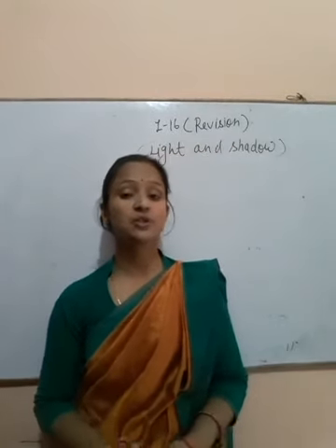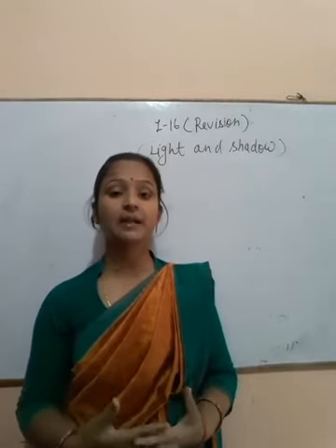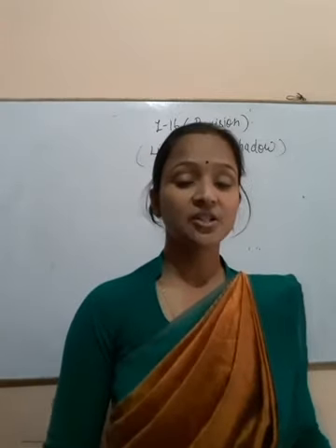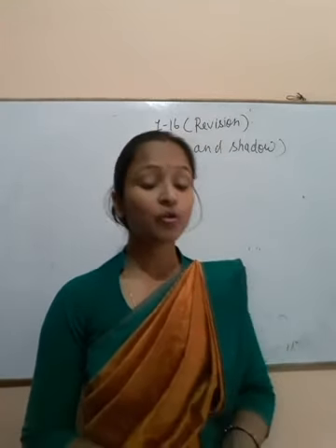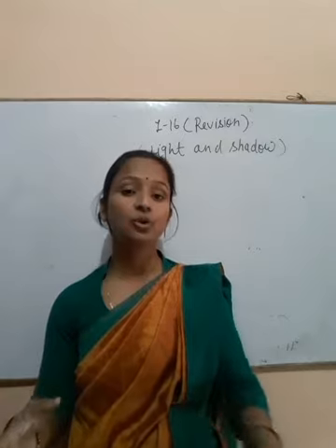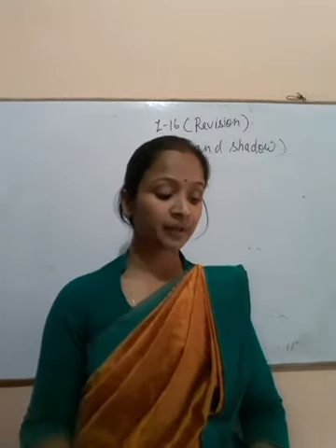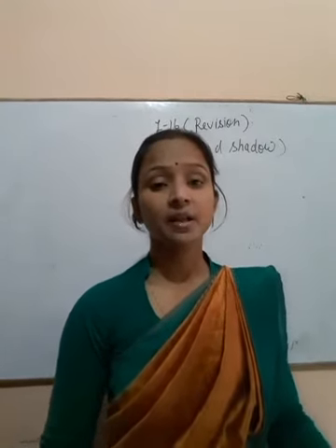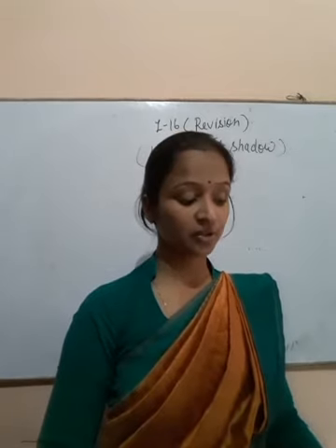Name four common sources of light: lantern, electric bulb, torch, and lighted candle. What is a shadow? When you go out, you will see a dark form behind you. This dark form is your shadow.